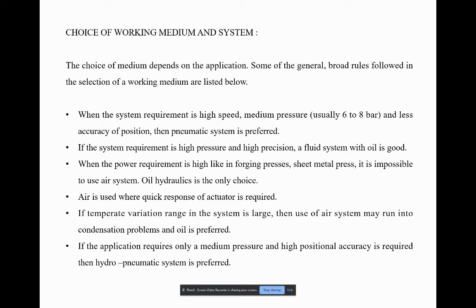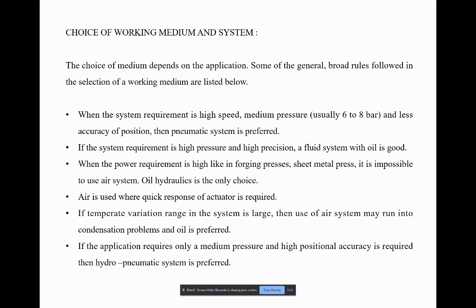Next, we have the choice of working medium. The choice of working medium depends on the application. Some of the rules are as follows. Whenever the application requires high speed, low pressure, and less accuracy of position, a pneumatic system is preferred. If the system requirement is high pressure and high precision, we go for a hydraulic system, an oil system. When the power requirement is high, like forging presses and sheet metal presses, it is impossible to use an air system. We would use hydraulics.